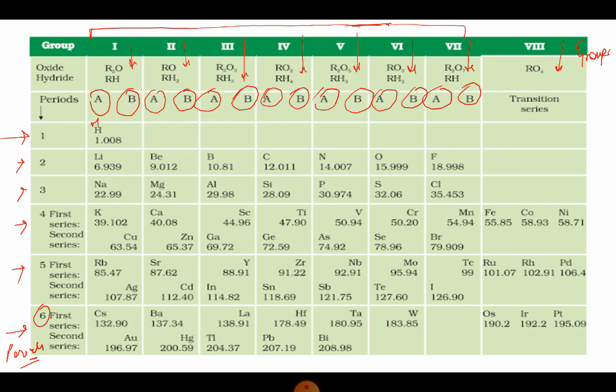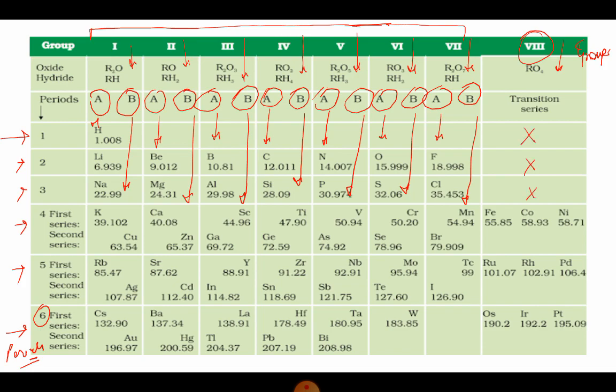So we can see 1A, 1B, then 2A, 2B, like this. Each group has two subgroups, A and B, right? So from 1 to 7 we have an arrangement like this. Now if we move on to group 8, we can see that in group 8 there are no elements in periods 1, 2 and 3. So it means that for group 8, periods 1, 2 and 3 are blank or empty.